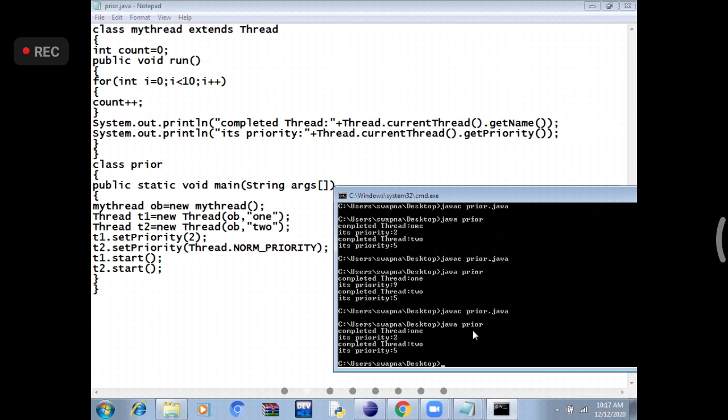Priority 2. Priority should be 5, no? The second thread should be completed first. Why? Because I am giving high priority to the second thread. But why is it showing the completed thread is 1 and its priority is 2? First it's completing 1, then it is completing 2. One second, we'll see.